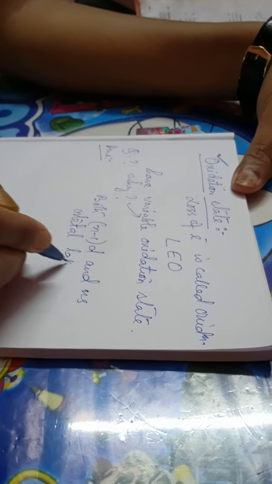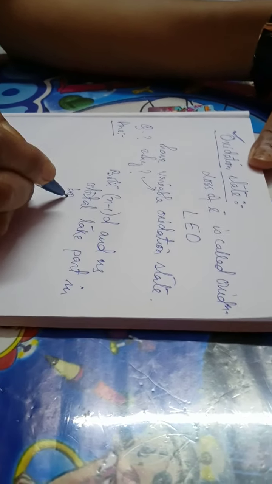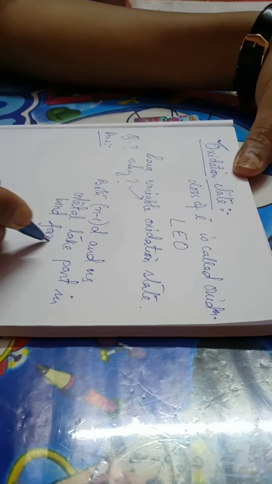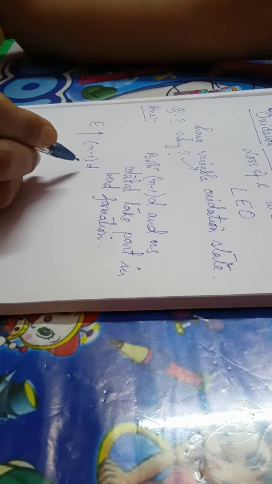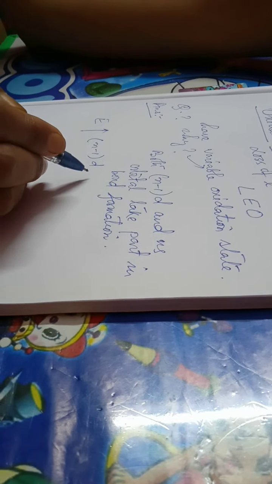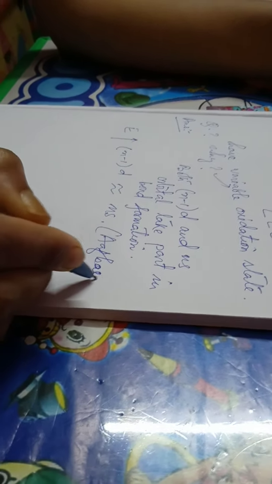Since we know from the Aufbau principle that the n-1 d is having similar energy with ns, this is according to the Aufbau principle which you have learnt in your first year syllabus.